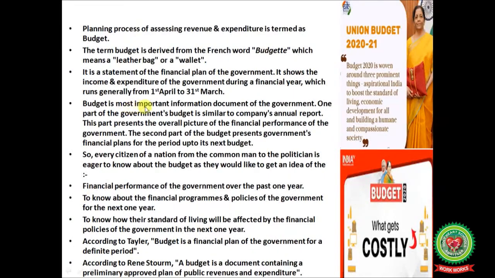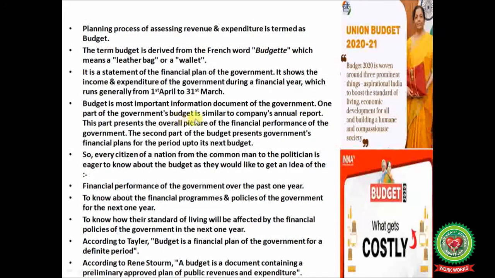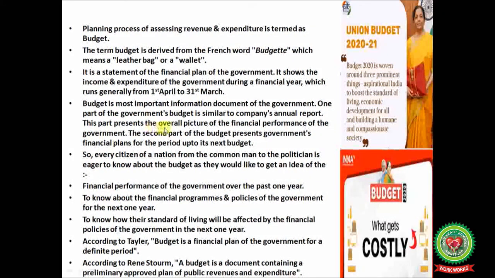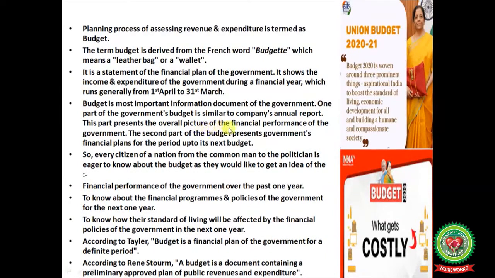Budget is the most important information document of the government. One part of the government's budget is similar to a company's annual report. This part presents the overall picture of the financial performance of the government. The second part of the budget presents the government's financial plans for the period up to its next budget.